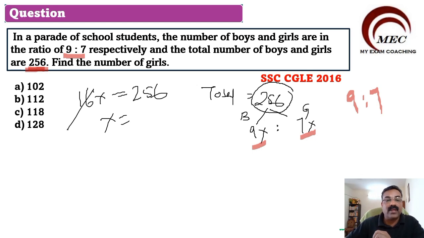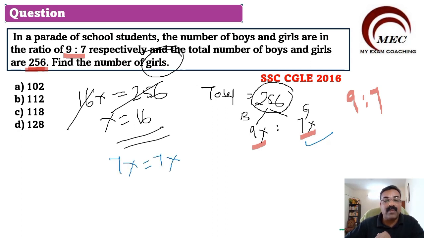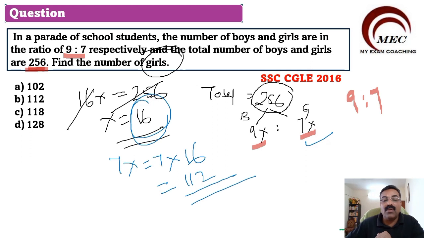X will be equal to 256 divided by 16. We got the value of x. What we want to find out? We want to find out the number of girls. So what is the number of girls? Number of girls is 7x. So we need to find out what 7x is. 7x will be equal to 7 multiplied by x. X is 16. So 7 into 16, 112. So 112 is the correct option. Let us see from the given options, you can mark 112 as the correct answer.